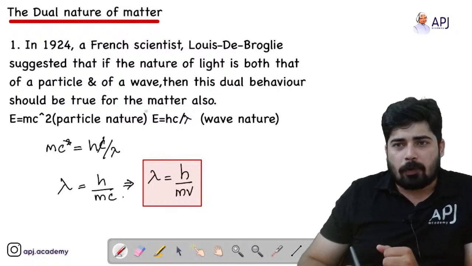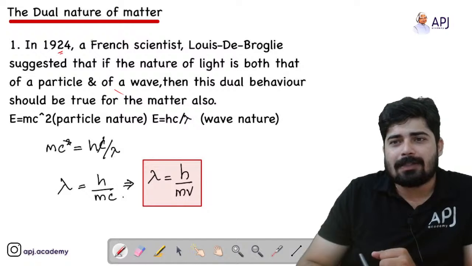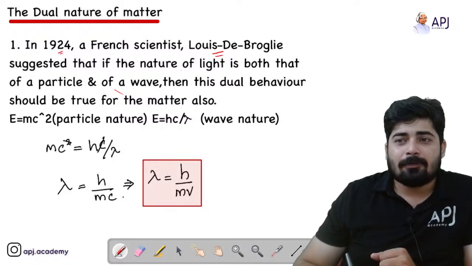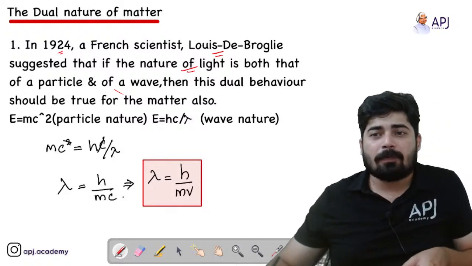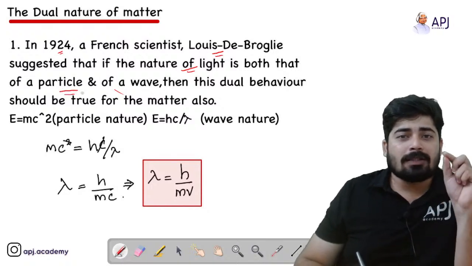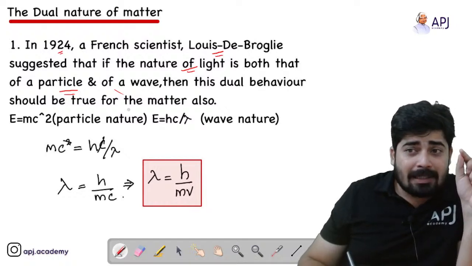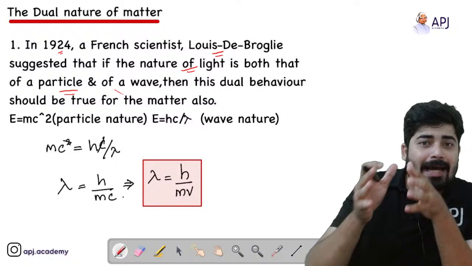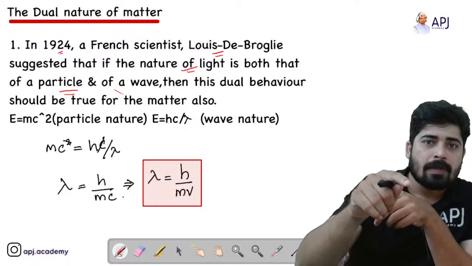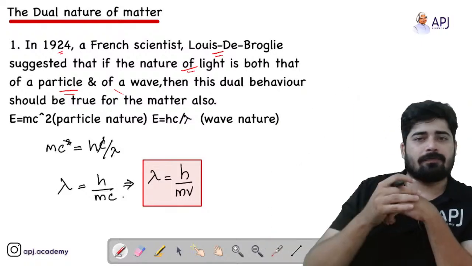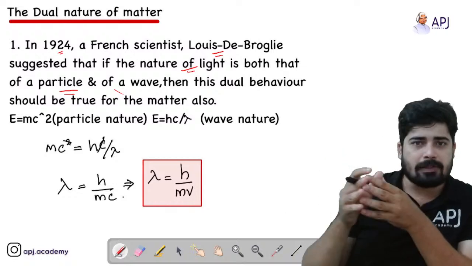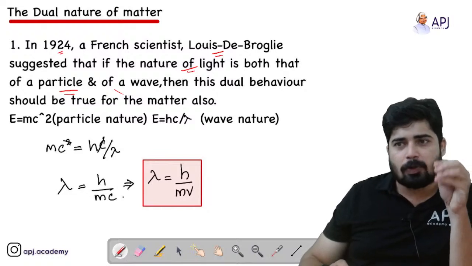In 1924, the French scientist Louis de Broglie suggested that if the nature of light is both that of a particle and of a wave, he suggested this principle by examining the nature of light. We know that photons have two different natures: one is particle nature and the other is wave nature. That means the photons or the light have dual nature.